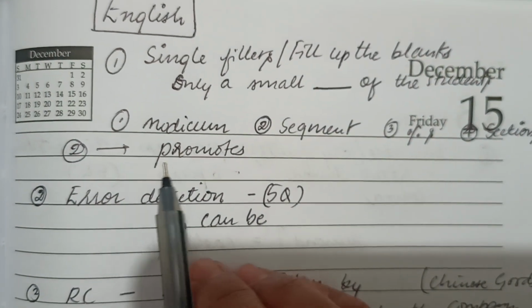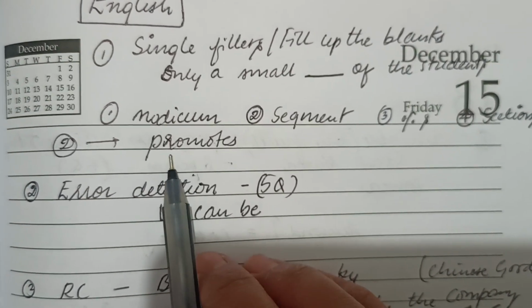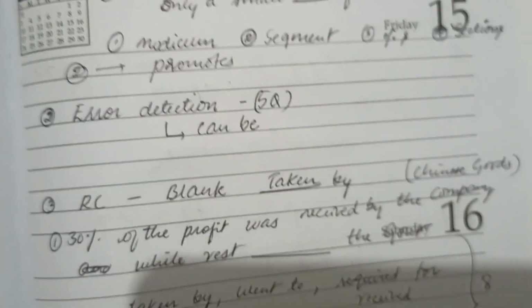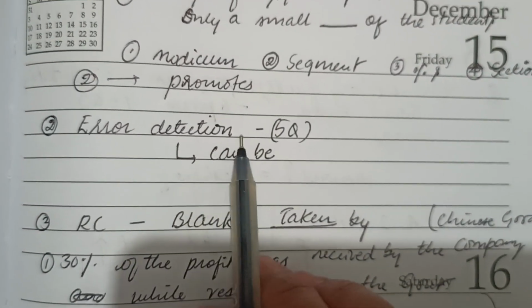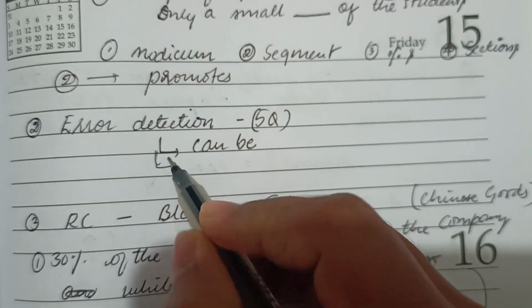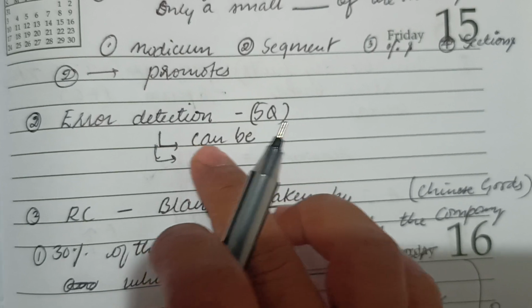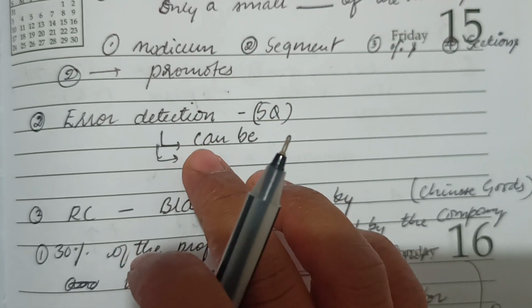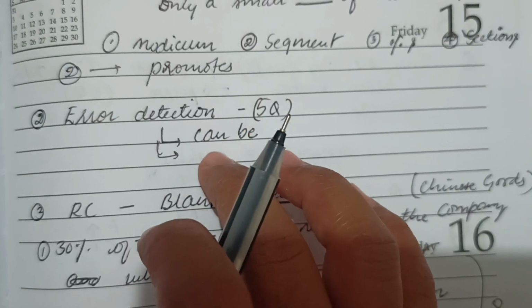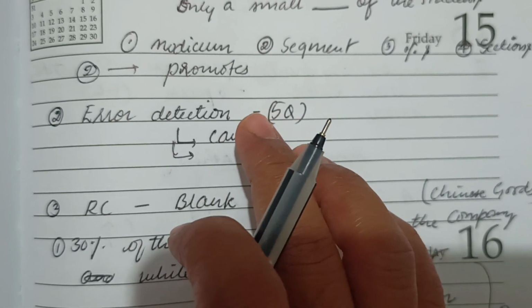And one was like the parents or children, something was there, but the answer was promotes, I guess. And there were error detection questions, so five questions. I think I marked only two questions from this section. I don't know the questions actually, but I marked two and I'm having doubt in this. So do let me know if you remember any of the error detection questions.